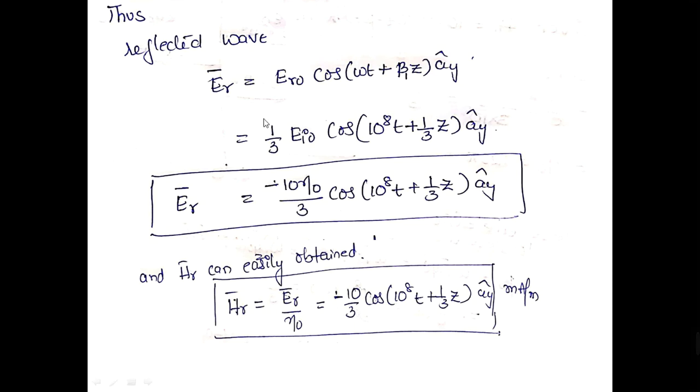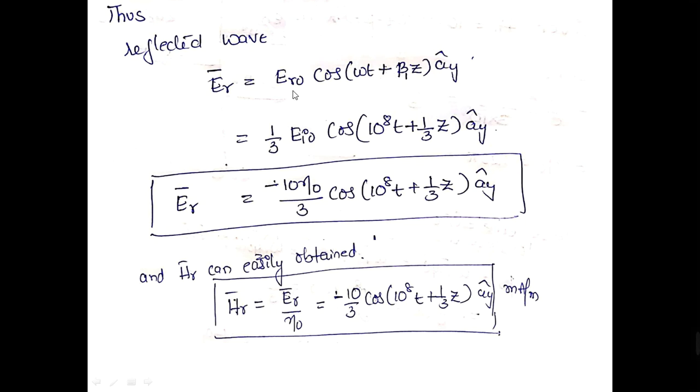So thus the reflected wave can be represented as ER is equal to ER naught cos of omega t plus beta 1 z along ay direction. See here, when the wave is incident normally to the interface, the wave will be reflected back into the same medium but in opposite direction to that of incident wave. So therefore the phase of the reflected wave and the incident wave will be 180 degrees out of phase. So that's why I put a plus sign here.